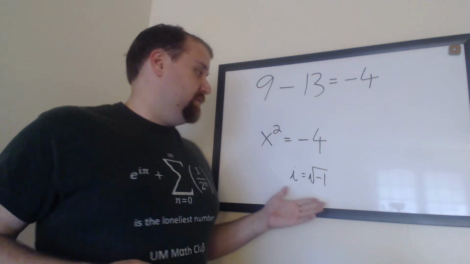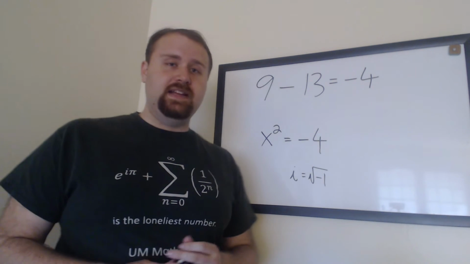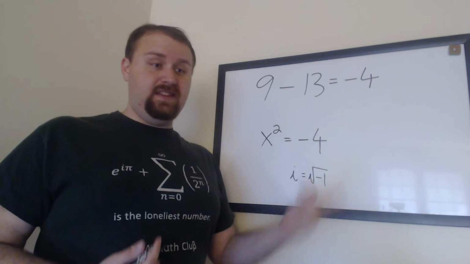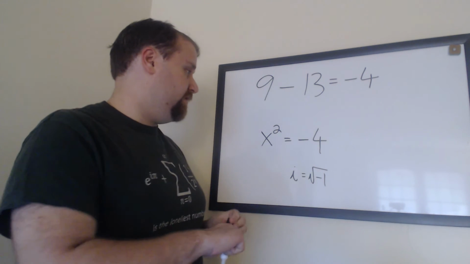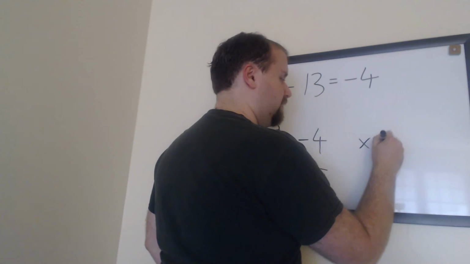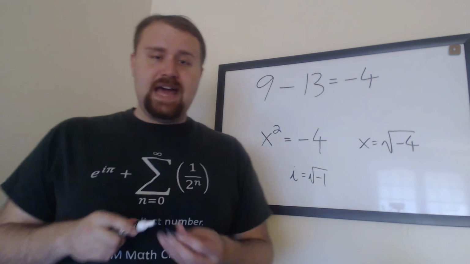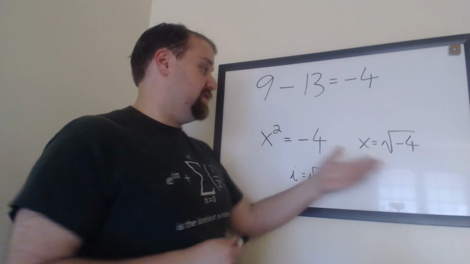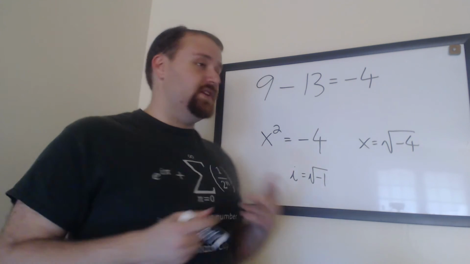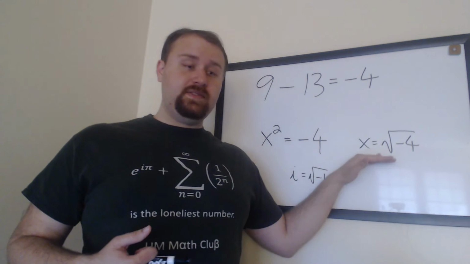So this is a consequence of allowing this sort of thing to happen by essentially taking square roots of negative numbers. For example, in this case, x is simply the square root of -4, which isn't a number that's in our traditional number system, or the real number system. So we expand it to include numbers that will fit this.